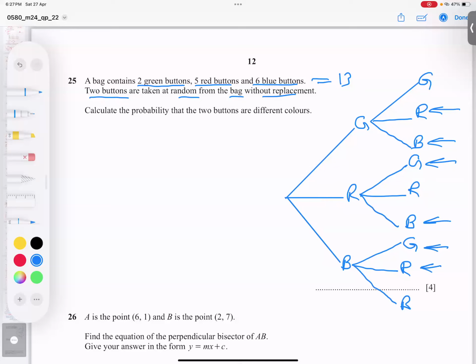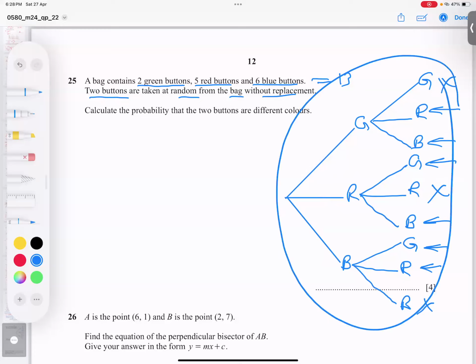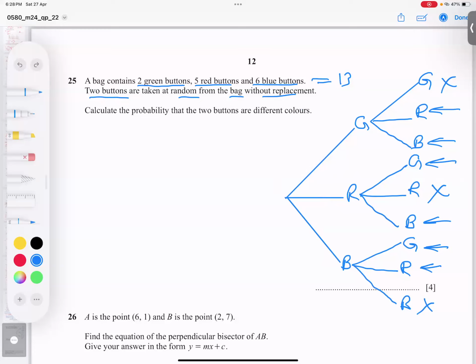So you see that I need these branches, but I put crosses on those which I don't want. So we can do it easily. Why not do it the easy way? You know, the sum of all branches is one. Okay, so he said two buttons are different color, but I will say one minus the probability of the two buttons being the same color.